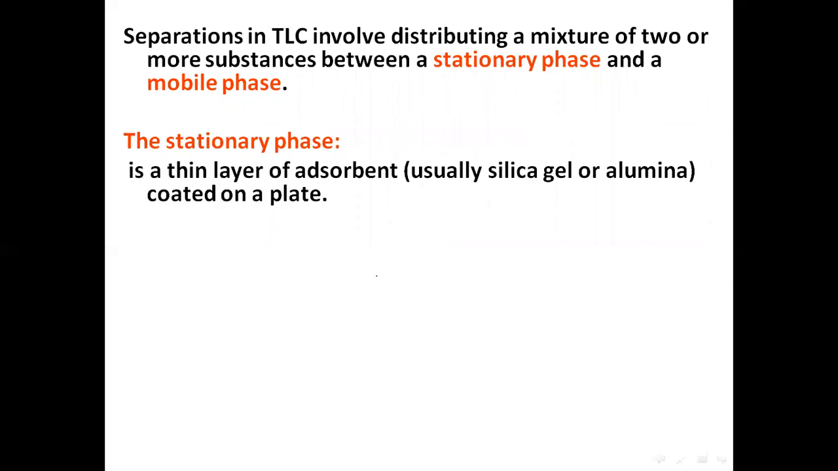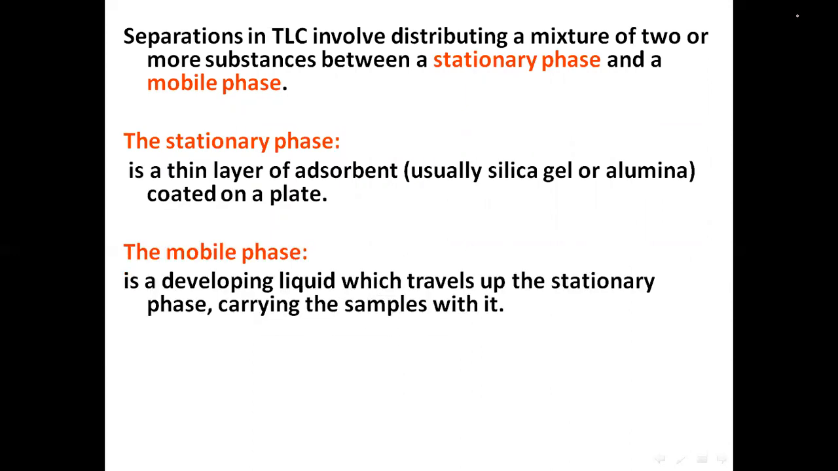So separation in TLC involves distribution of a mixture of two or more substances between a stationary and a mobile phase. And as told earlier, the stationary phase in thin layer chromatography is a thin layer of adsorbent, usually silica gel or alumina, which is coated on a plate. Now, this plate can be made of glass, or plastic, or even these days aluminum plates are available, and plenty of types of material have been discovered according to the need of the method. So basically on that plate we apply a very thin layer of the adsorbent.